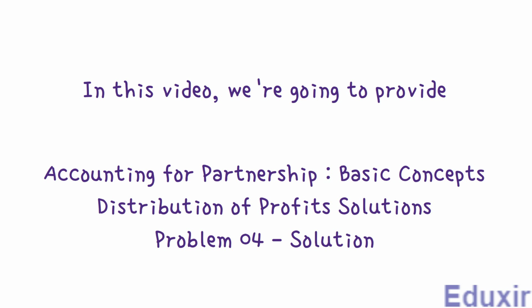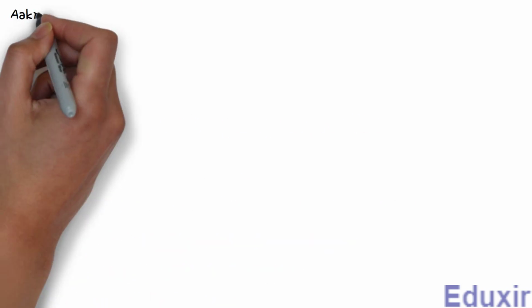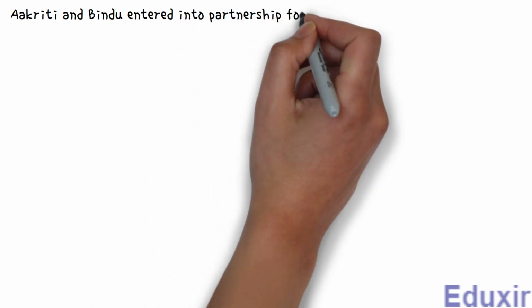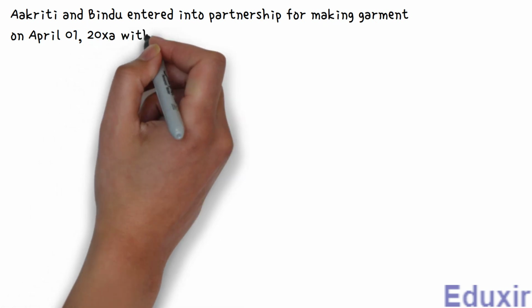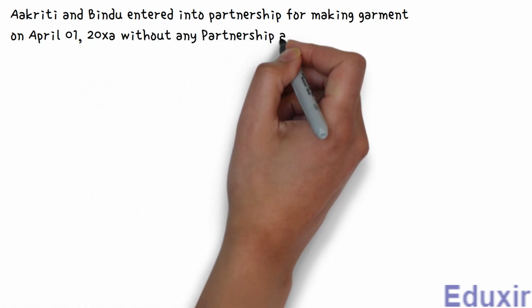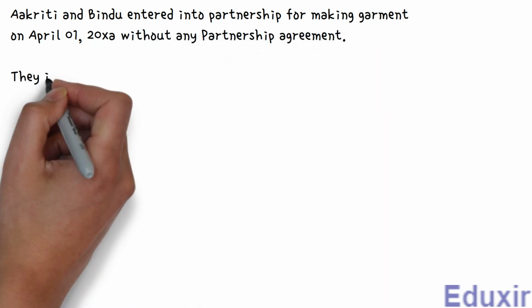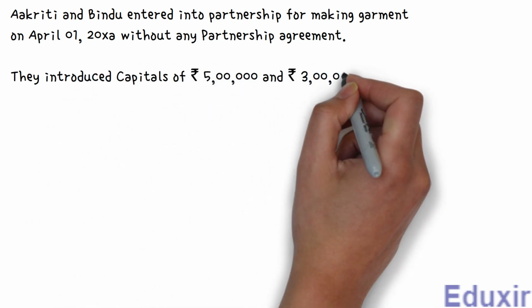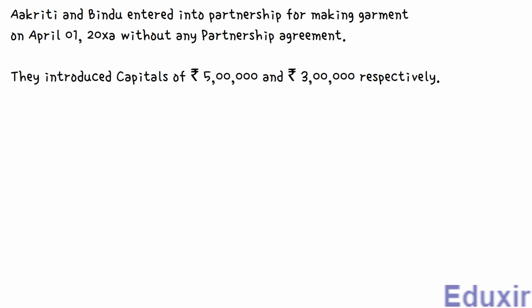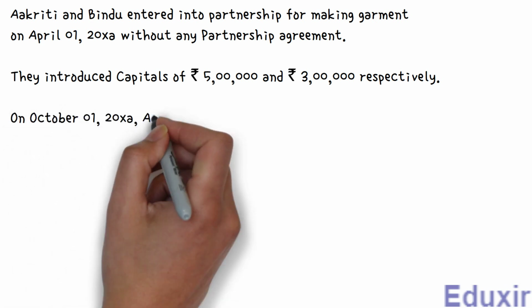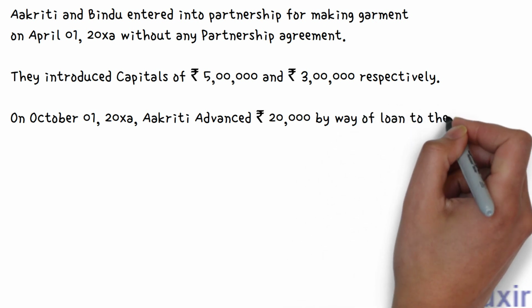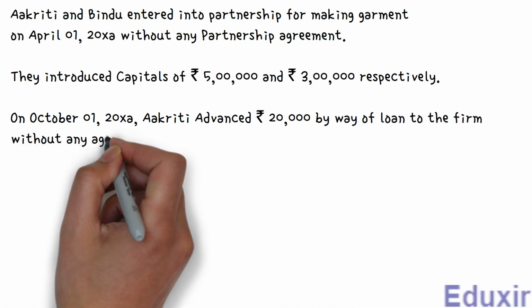The problem statement is as follows. Aakriti and Bindu entered into partnership for making garments on April 1st, 2000 XA without any partnership agreement. They introduced capitals of 5 lakh rupees and 3 lakh rupees respectively. On October 1st, 2000 XA, Aakriti advanced 20,000 rupees by way of loan to the firm without any agreement as to interest.